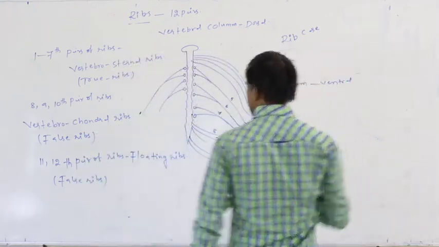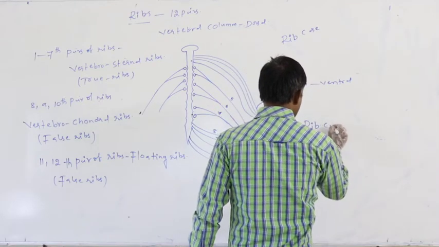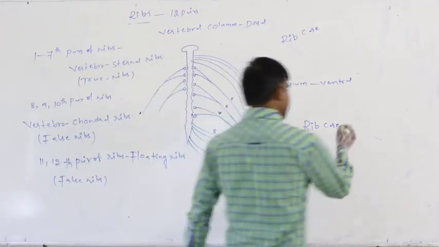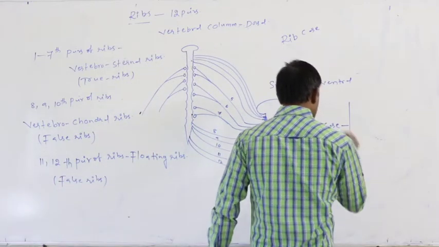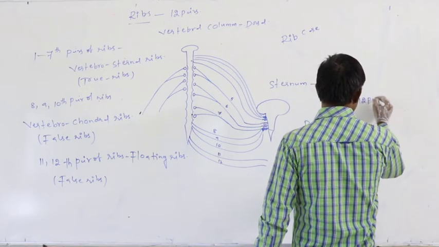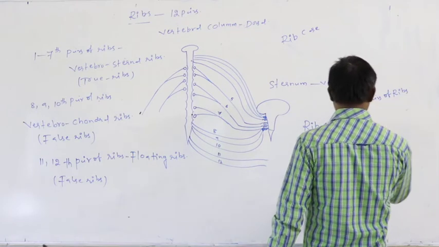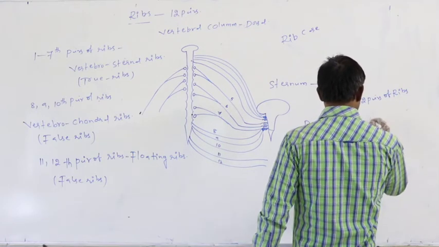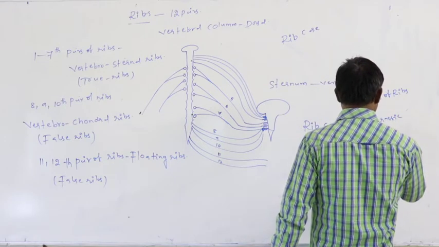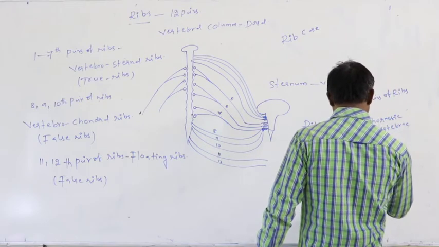Definitely, in the formation of the rib case, the structures involved are the 12 pairs of ribs, the 12 thoracic vertebrae, and one sternum.